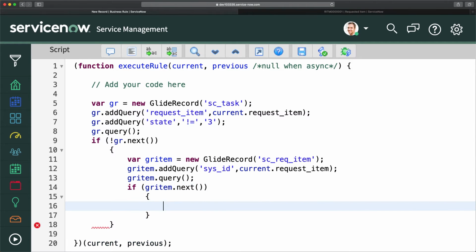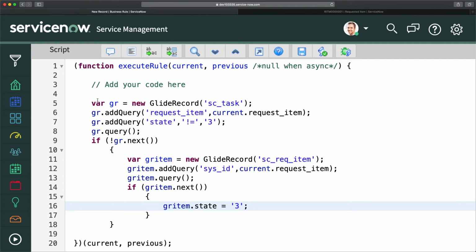So that means if it found the record, it would update it, because we do not have any record where state is not completed, close completed. So in that case, I can just mention gr item.state equal to, and I can just make it 3. That's it. I think this is the right script.